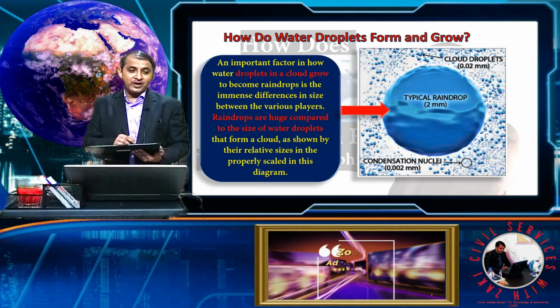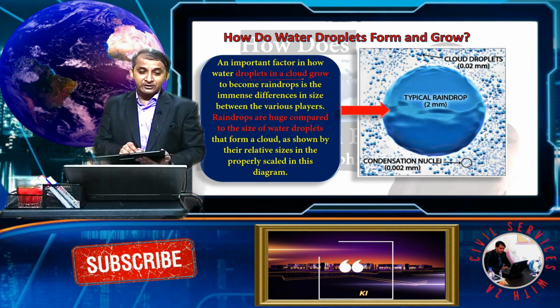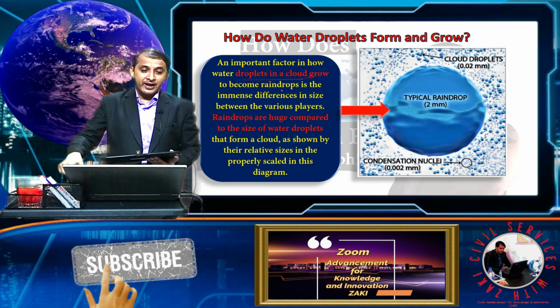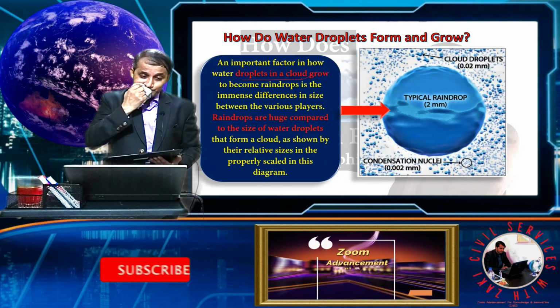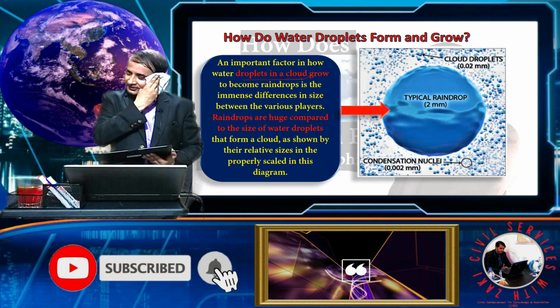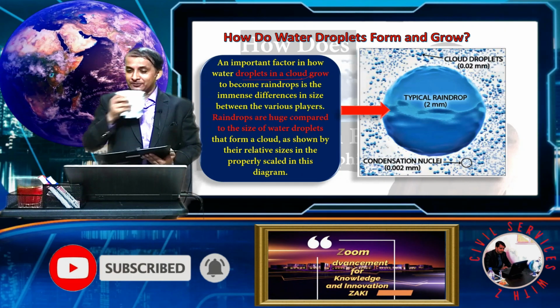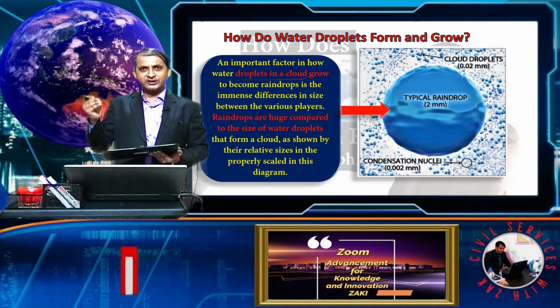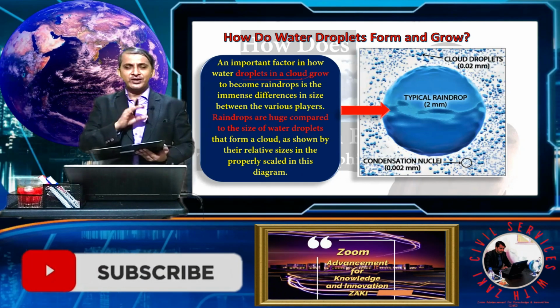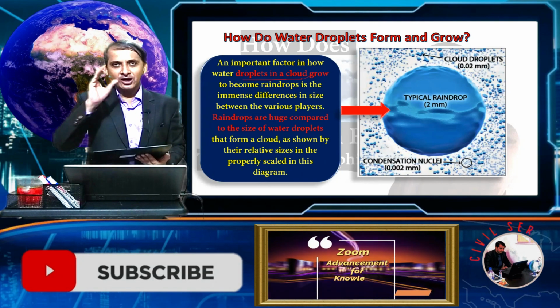An important factor in how droplets in the cloud grow and become a raindrop is the immense difference in size between the various particles. It means if you see the cloud, various particles means smoke, dust, and all those various substances found in the cloud.